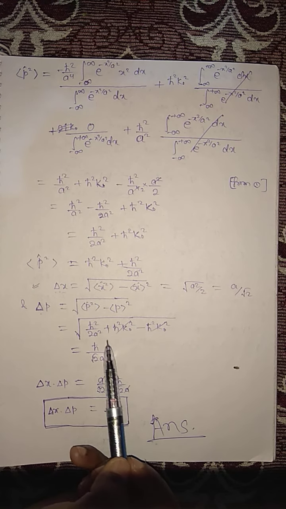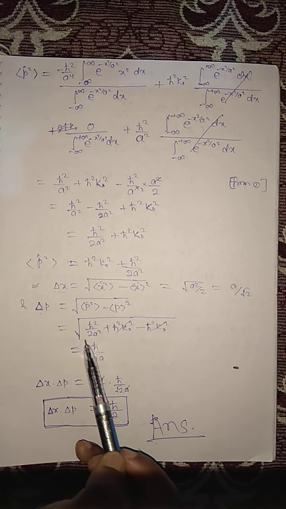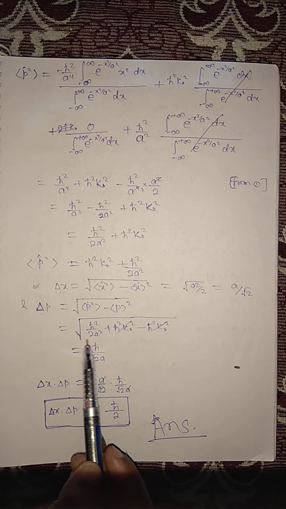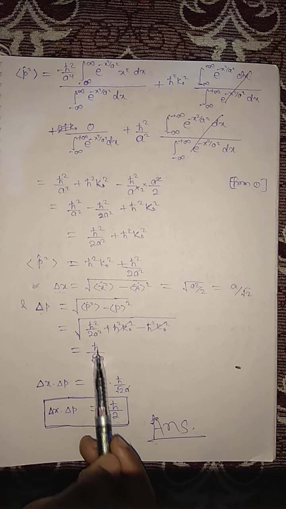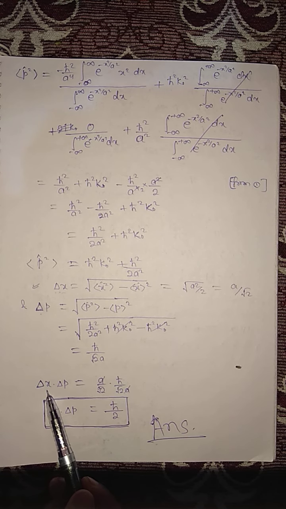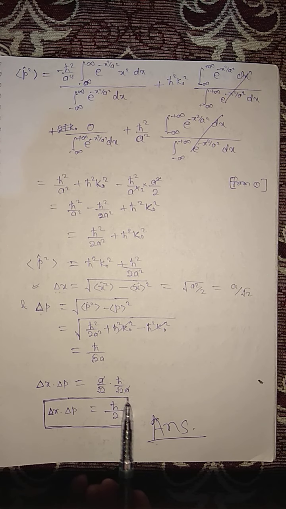This makes this, and p square expectation I already found in the previous page. So you have only h cross by square root 2 a. Now the product of uncertainty in position and momentum will make a by square root 2 times h cross by root 2 a, and a will be cancelled out, and only h cross by root 2 times root 2 will make h cross by 2.